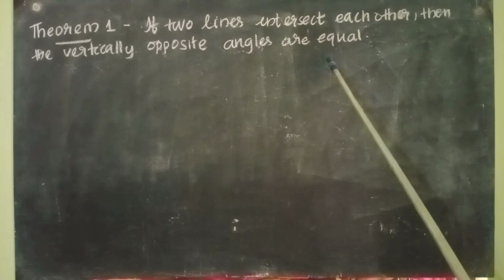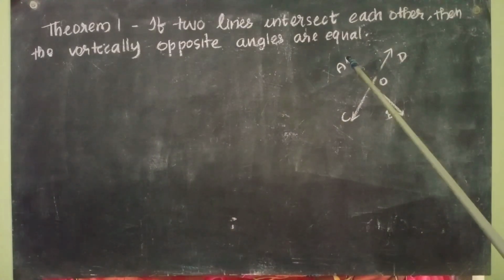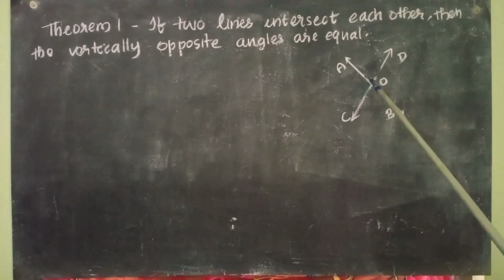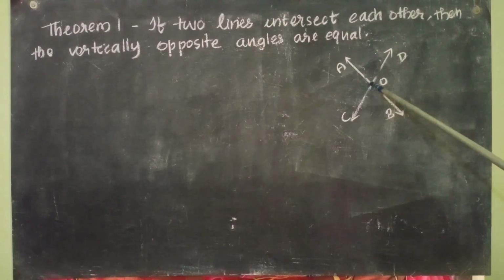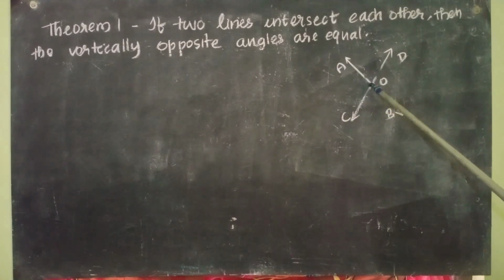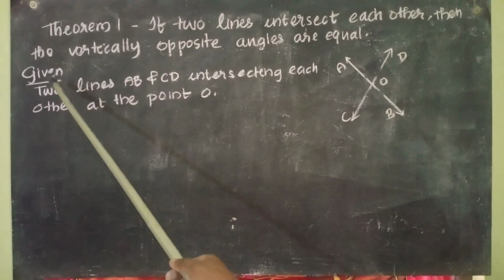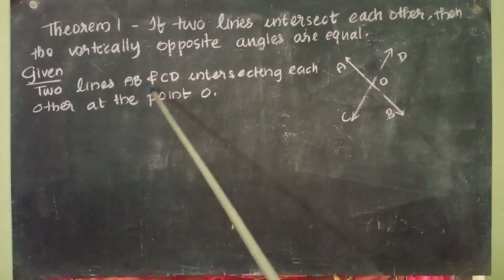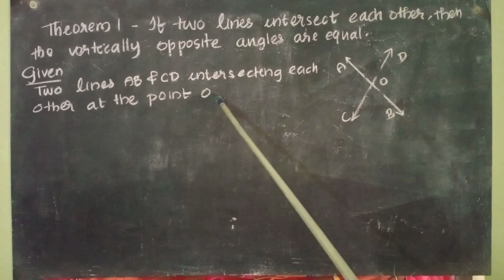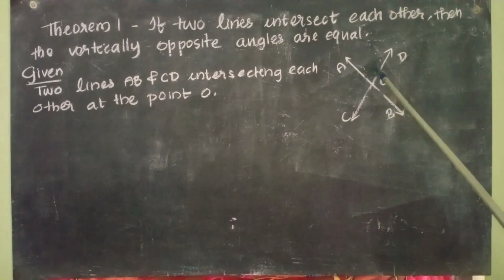First, let us draw the figure and we can discuss the proof. So here you see the figure, two lines AB and CD. They are intersecting each other at the point O. So this is the given idea. Two lines AB and CD intersecting each other at the point O. So we can write it. We have written given: two lines AB and CD intersecting each other at the point O.